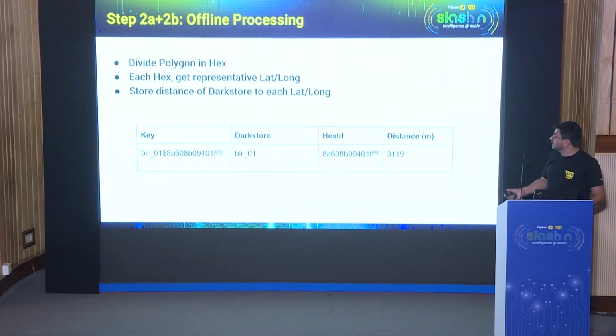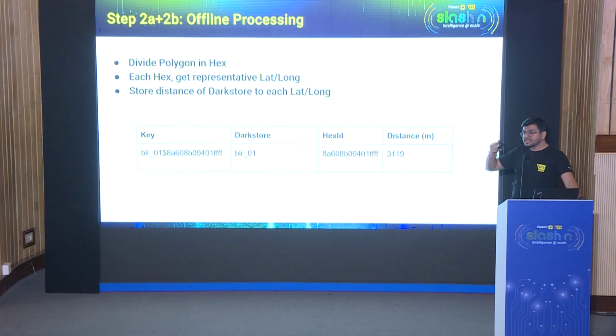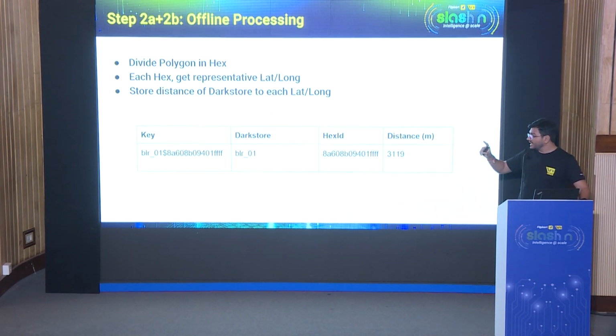So this is the final approach, combining both the approaches, right? The first approach is dividing the entire polygon, the polygon which we drew in the first step for customizability. That polygon is divided into a fixed set of hexes. Each of the hexes has a hex ID associated with it. Here the hex ID is, let's say, 8608B4V0, right?